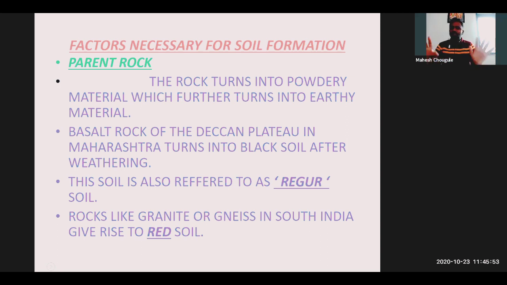Very easy. Understand everyone? So the reason behind the black soil in Deccan Plateau of Maharashtra is that the rock which we can find in Deccan Plateau in Maharashtra is a basalt type of rock. Because of basalt rock, we get the black soil there.